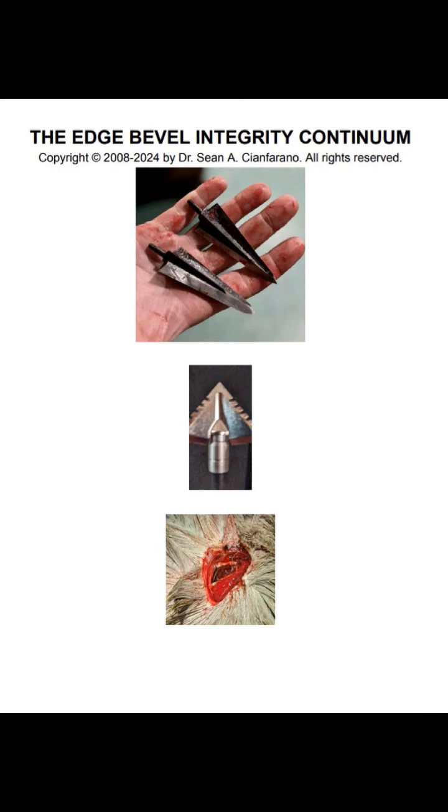EBI, edge bevel integrity, and not EBR, edge bevel retention, and for sure not PS, perceived sharpness, is how straight edge single bevel and double bevel broadheads cut big and dangerous game animals when tipped on arrow projectiles in real life. Crossbow, compound bow, and traditional archery bow hunters pursue animals that unduly suffer as modern-day hunters ignorantly chase the sharpest broadhead designs rather than broadheads with the most EBI, edge bevel integrity.